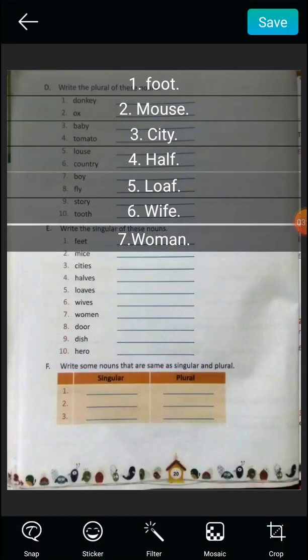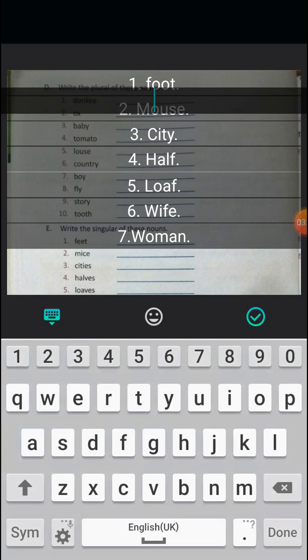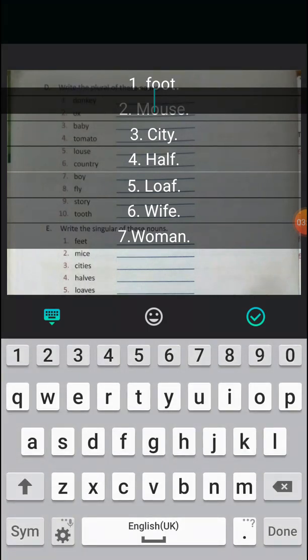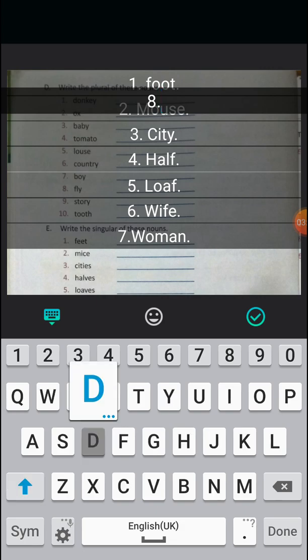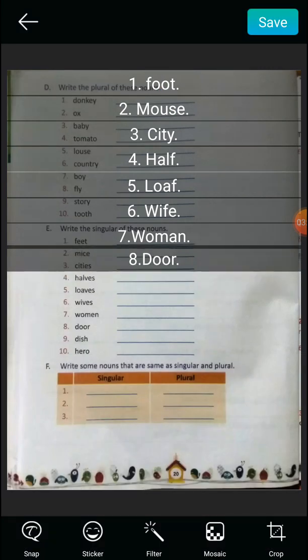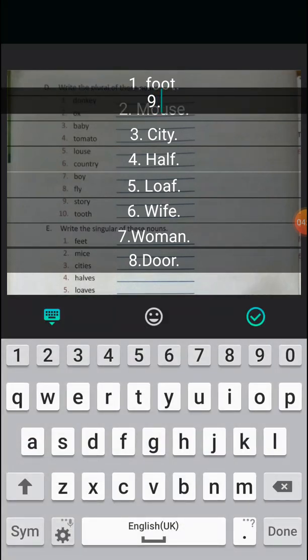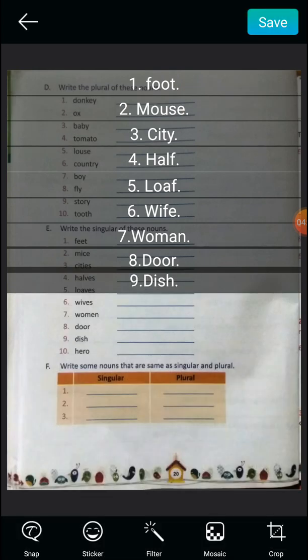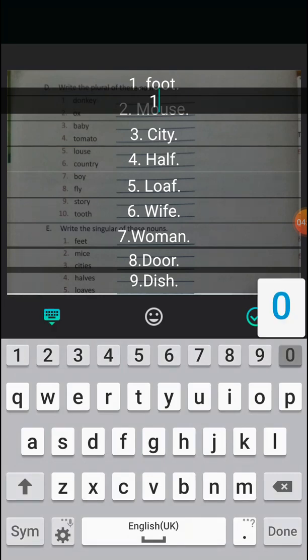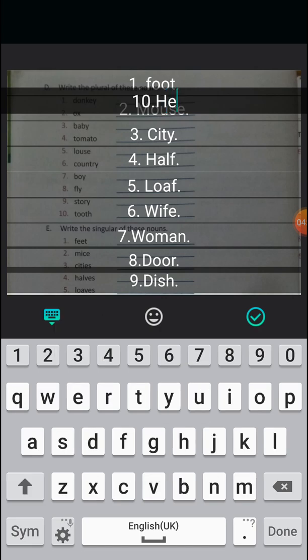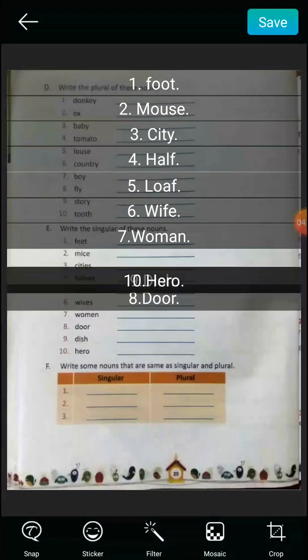Woman. On 8, door. Door is already in singular, and the plural of door would be doors. So which means there will be no changes. Okay. 8 would be same, door. 9, dish. Dish is already in singular, so there will be no change at all. Then at 10, hero. Hero is already in singular, and the plural of hero would be heroes, so there would be no change. Okay.